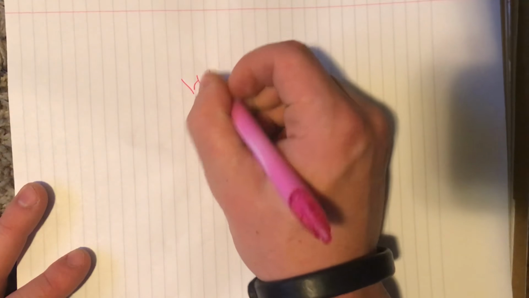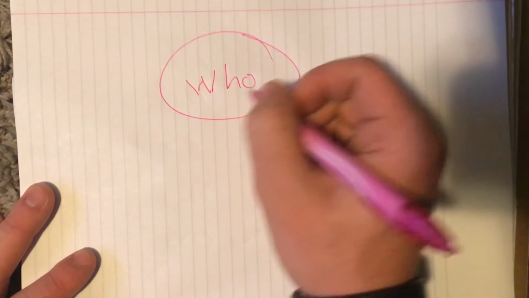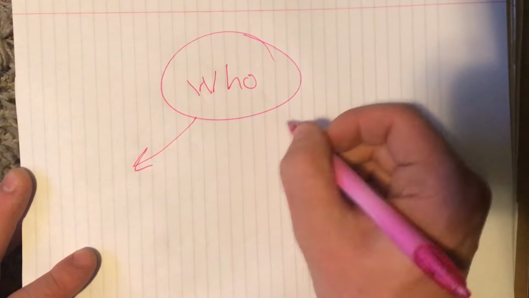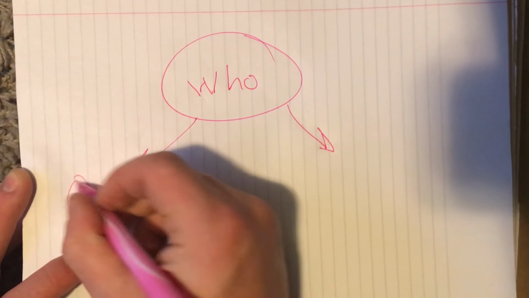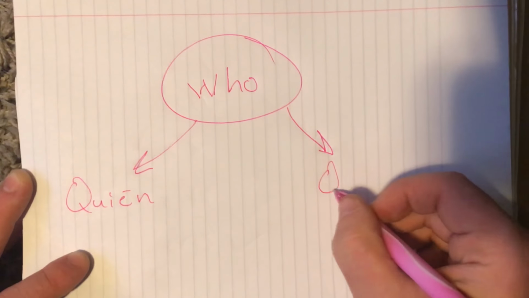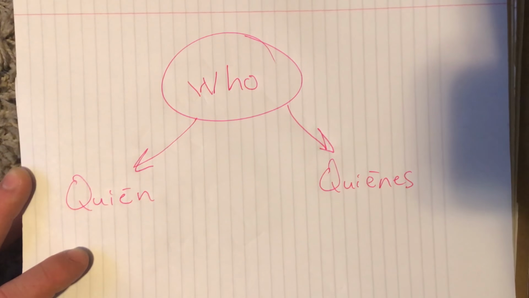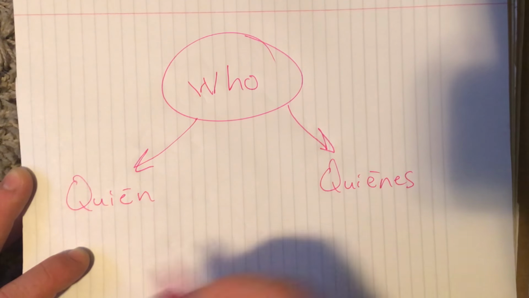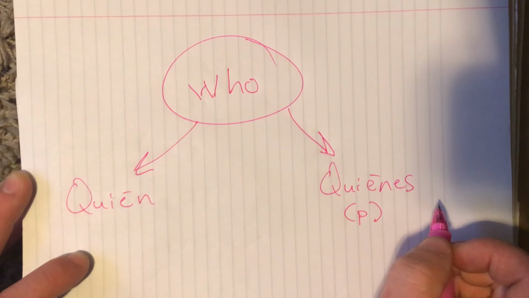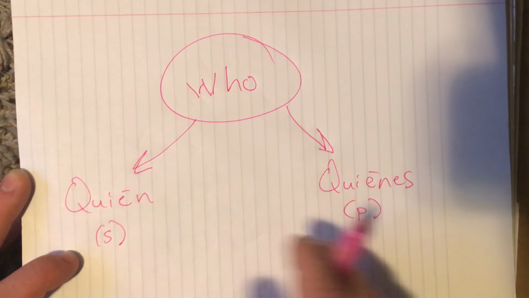What we're looking at right now is this question word, who. In English, this is the one we say, who. In Spanish, there are two different ways to say who. We have quién, we also have quiénes. One of these is singular, one of these is plural. Let's go ahead and assume that the one that ends in es is going to be plural, and this one will be singular. So we have quién y quiénes.